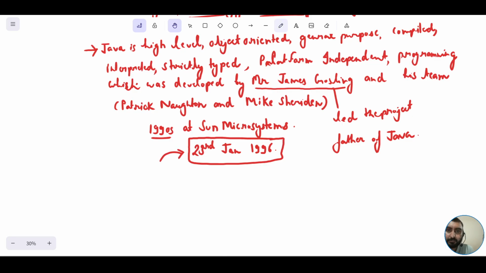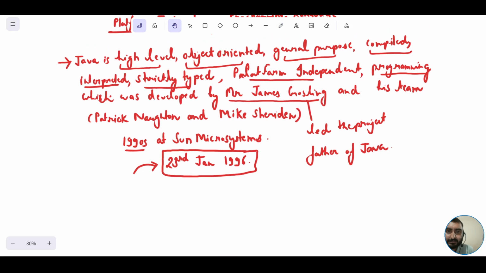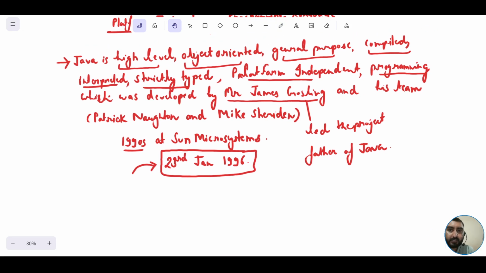Now let me explain about these words which I have written over here, like how Java is high level, how it is object oriented, general purpose, compiled, interpreted, strictly typed, platform independent, and a programming language as well. I'll not be discussing all of these words which I have underlined in the very beginning itself.